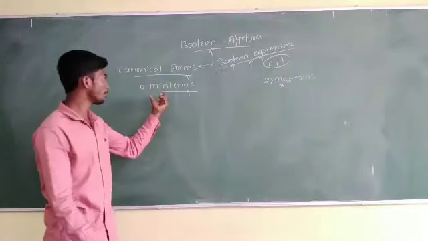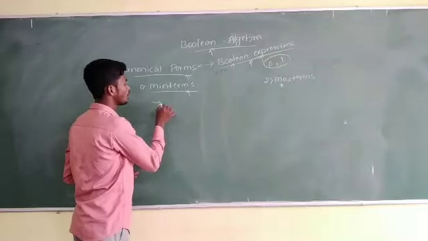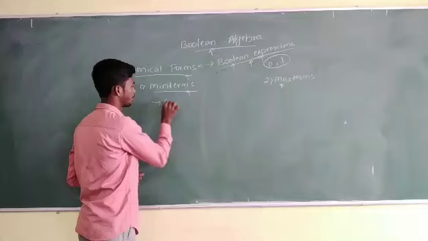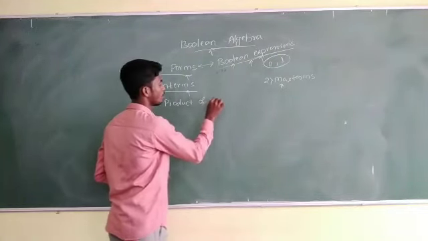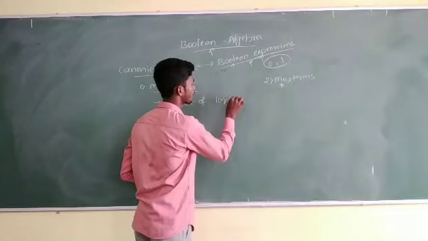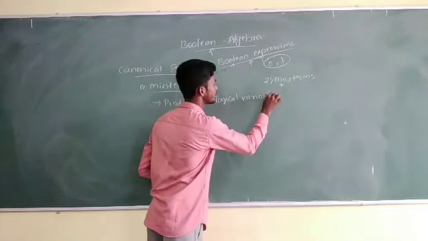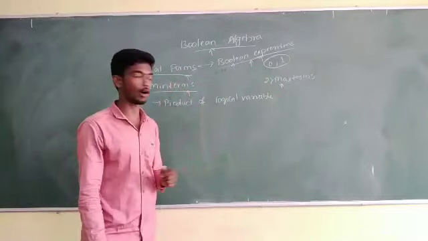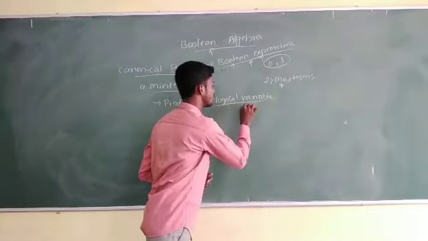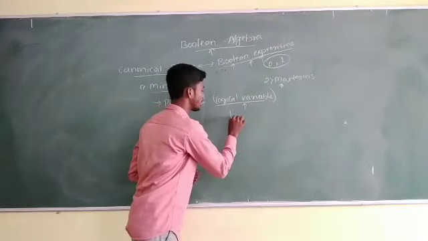First of all, the min term is nothing but the product of all logical variables. When you come to the topics of min terms, max terms and canonical forms, the logical variable is replaced with the word literals.